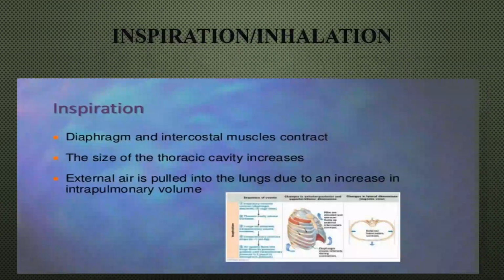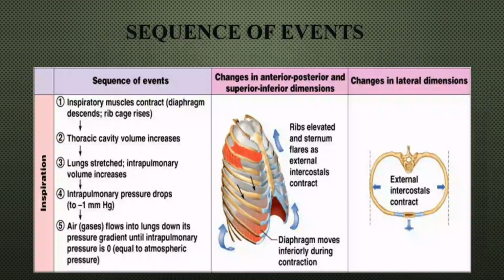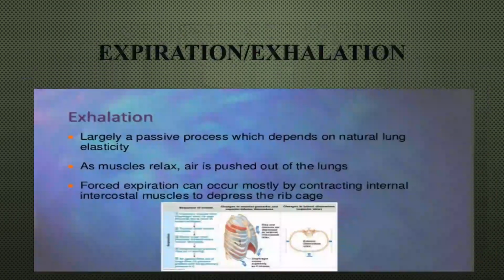Now what is inspiration or inhalation? In this case, diaphragm and external intercostal muscles contract, and hence they increase the area of thoracic cavity, which leads to the rushing of air inside the lungs. Here are the events which are responsible for the inhalation process.